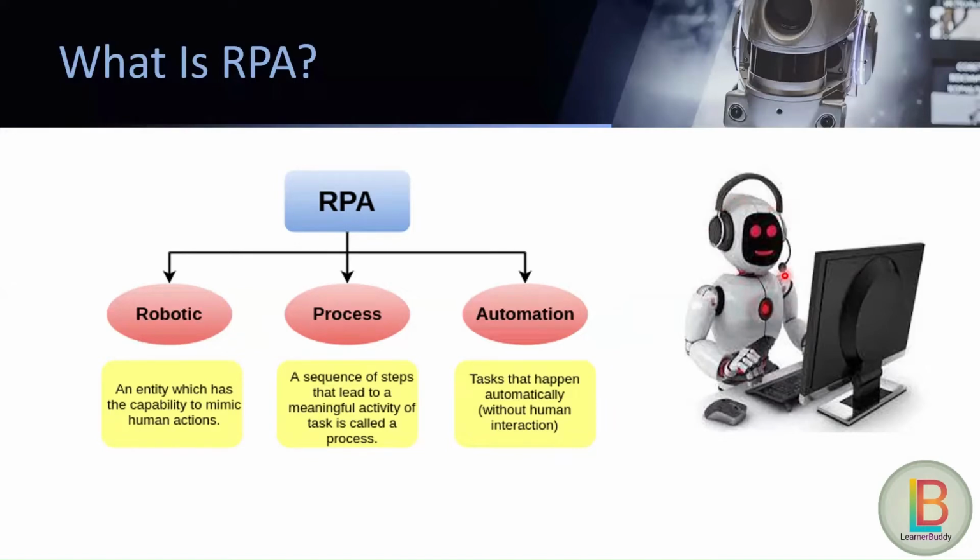We only talk about software robots because physical robots are not part of RPA. Here the software robots will be placed inside a local system or a virtual machine or a cloud system. So these are the things related to the definition of RPA.